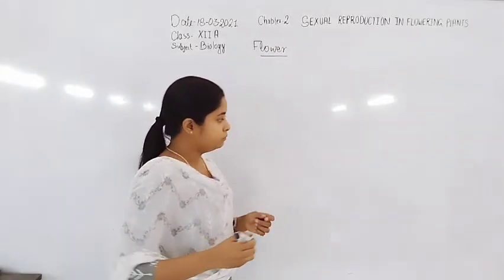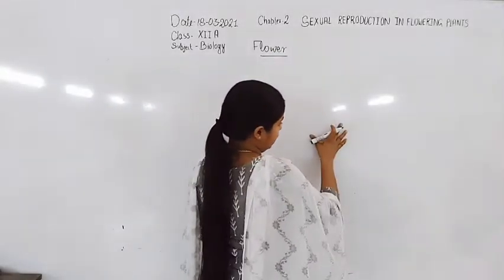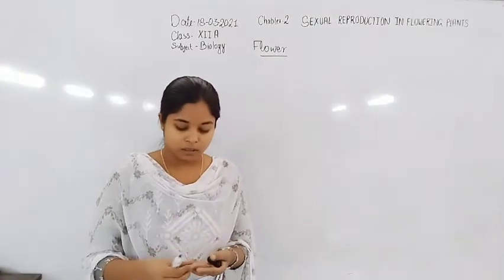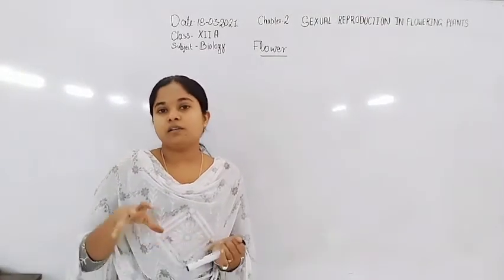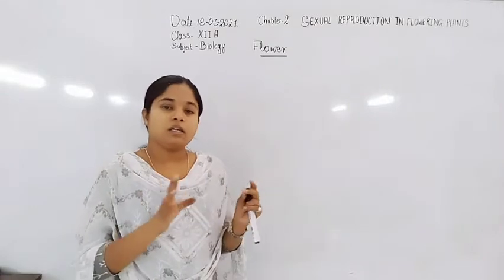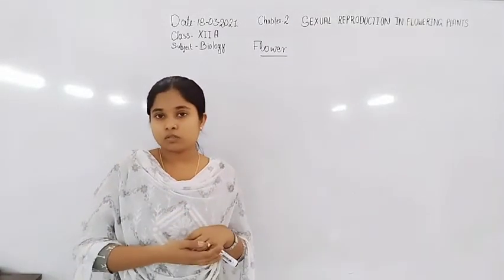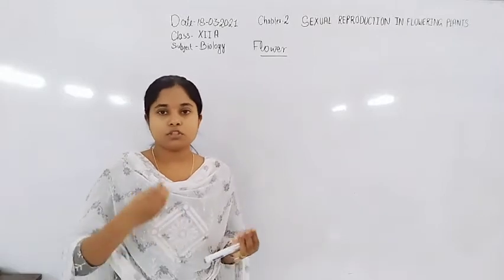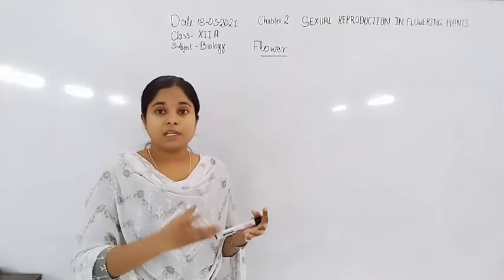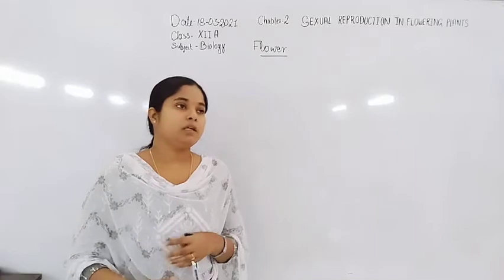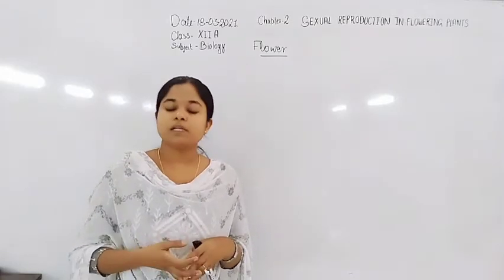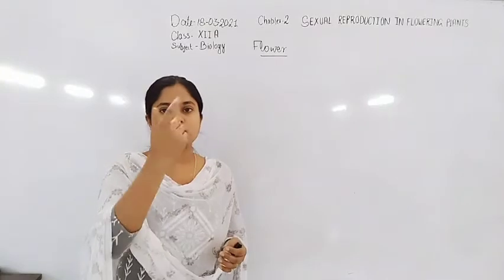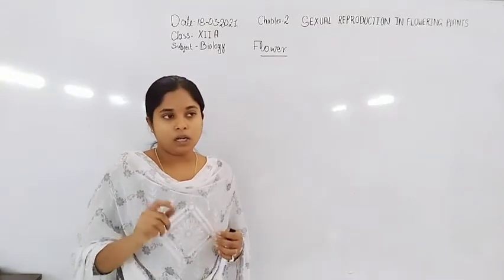Here is a flower. We already know from class 11 that there are 4 whorls in a flower, or in some flowers 3 whorls are present, in which androecium, gynoecium and perianth are present, as in the Liliaceae family. If 4 whorls are present, then all 4 whorls, that is, calyx, corolla, androecium and gynoecium, are present.